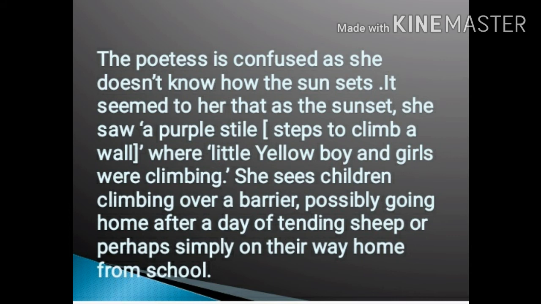In the next 8 lines, the poetess is confused. Why is she confused? Because she doesn't know how the sun sets. She knows about sunrises, but she doesn't know how the sun sets. She imagines that as the sun sets, she sees a purple stile. She saw purple color. A stile means steps to climb a wall.